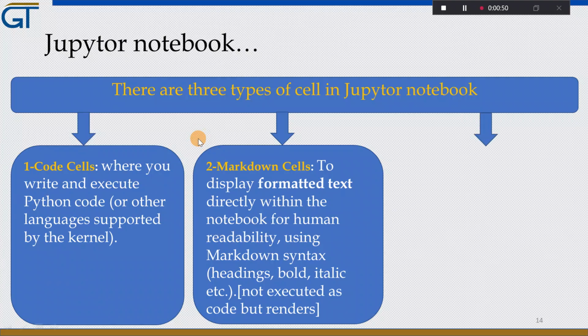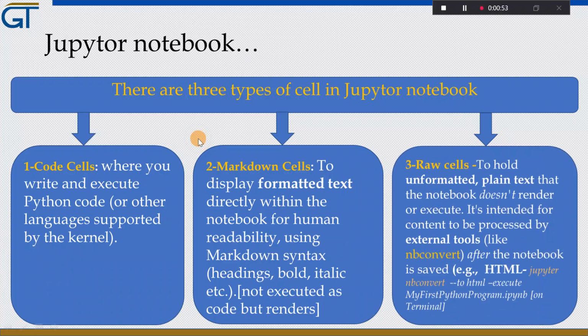And the third one is called the raw cell. This one does not execute or render in the Jupyter Notebook. It is actually intended for content to be processed by external tools like NBConvert after the notebook is saved. So if you want to see the effect of the raw cells, we need to use external tools like NBConvert. To understand how these cells work using an external tool, we will see an example.